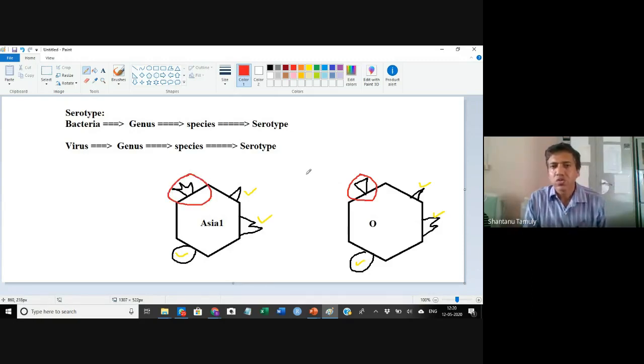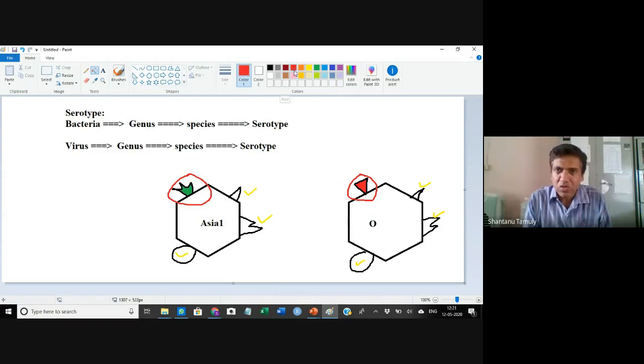Now we can use the monoclonal antibody that is specific for this epitope. Let us assume I'll put some color here. Say this is the epitope of Asia1, and this is the epitope of the O serotype in the FMD virus.